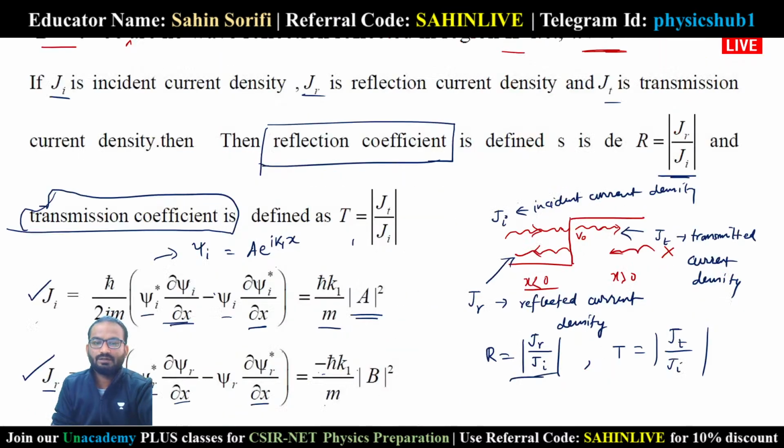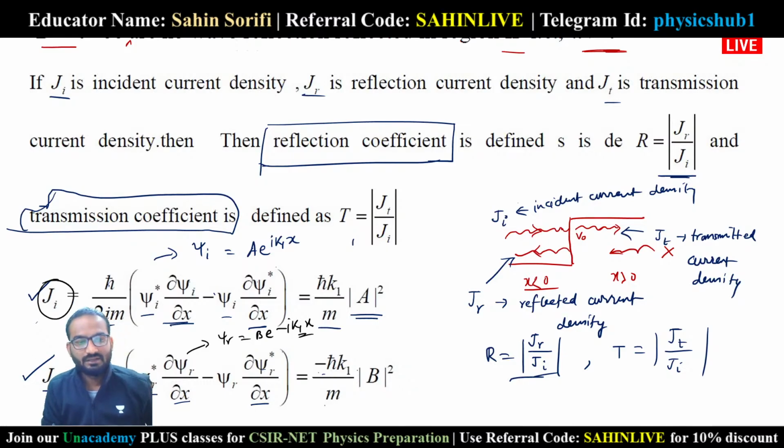So when you are calculating psi i, it will be a to the power i k1x. For psi r, you will put b to the power minus i k1x, and you will get the incident current density and reflected current density as h cut k1 by m a square and minus h cut k1 by m b square. Okay, I hope this is clear.